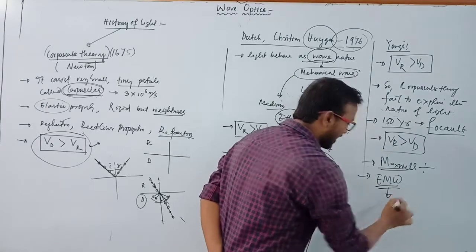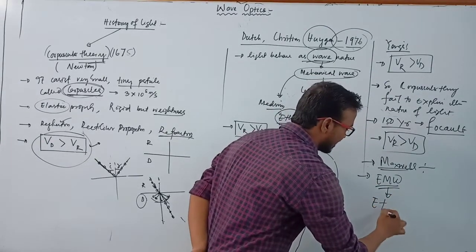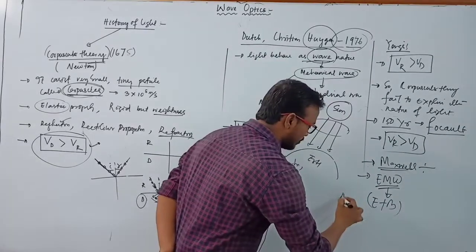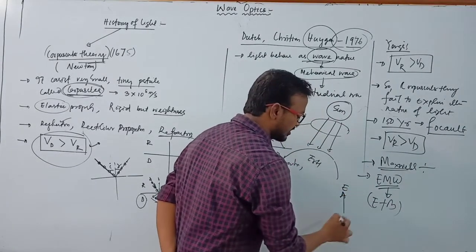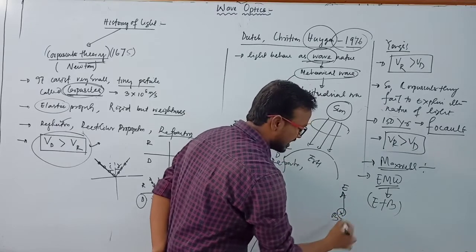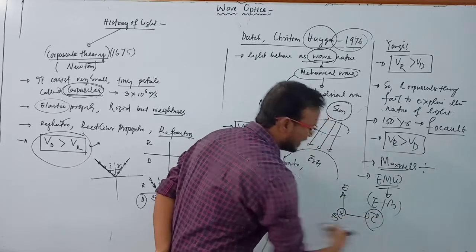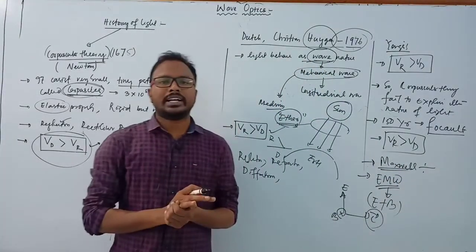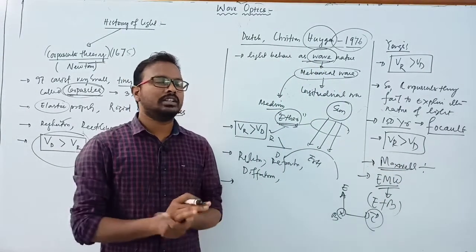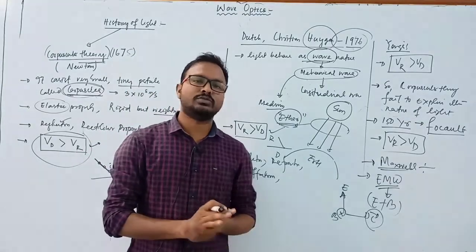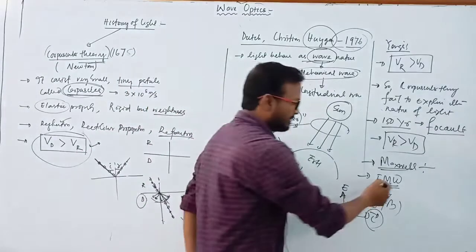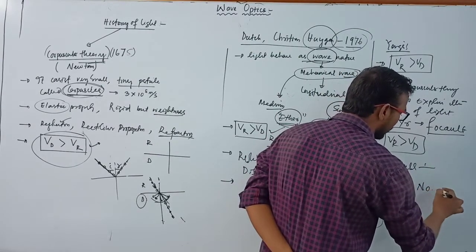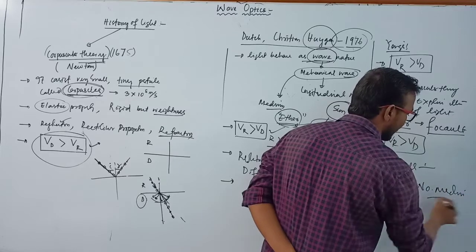And this electromagnetic wave consists of both electric field plus magnetic field. When the electromagnetic wave oscillates in this direction, as we already discussed, and suppose the magnetic field is in the inward direction, then this is the direction of the speed of light. And we already know that for an electromagnetic wave there is no requirement of any medium to travel.